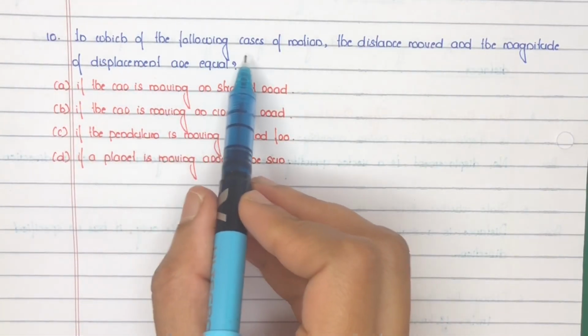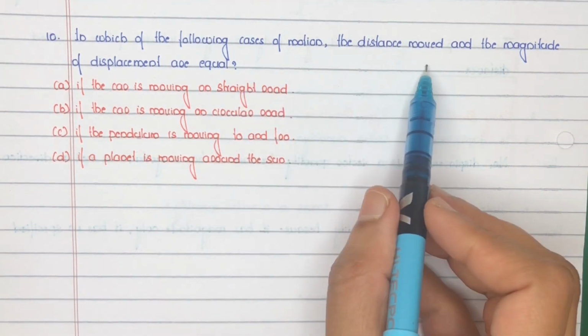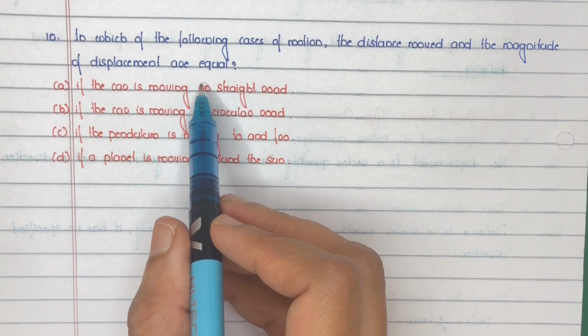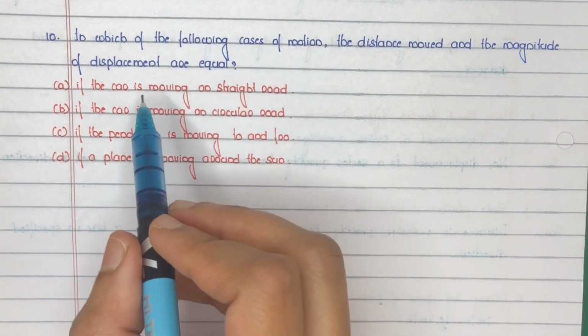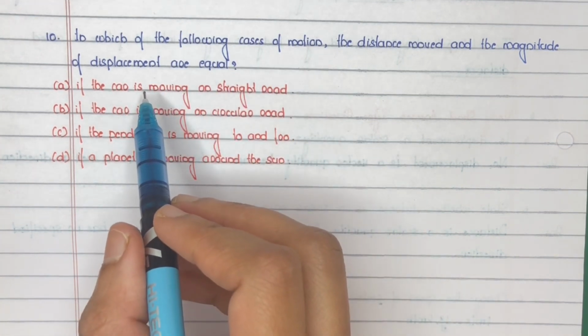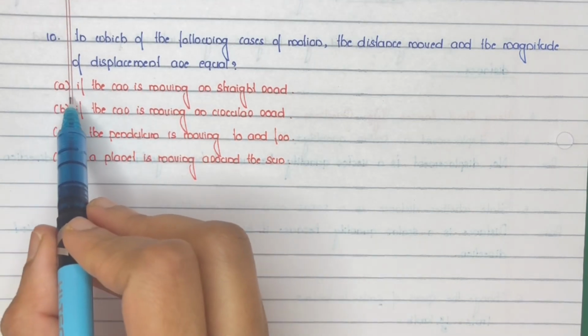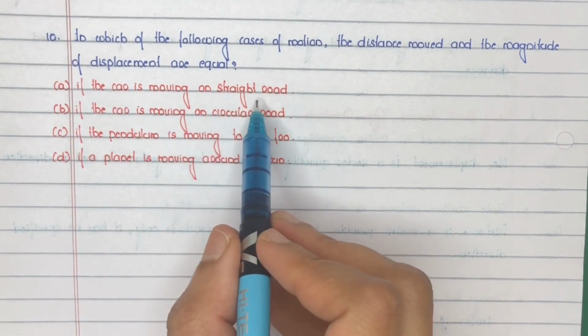Question number 10. In which of the following cases of motion the distance moved and the magnitude of displacement are equal? We already explained. Distance and displacement can be equal only if the body is moving in a straight line without returning back. Answer is option A, if the car is moving on a straight road.